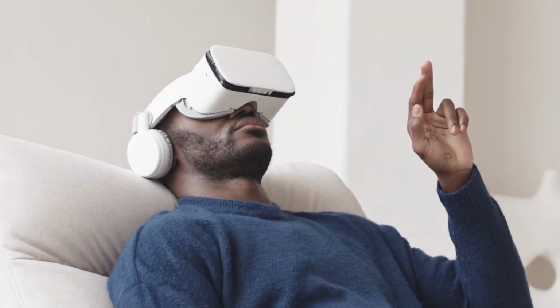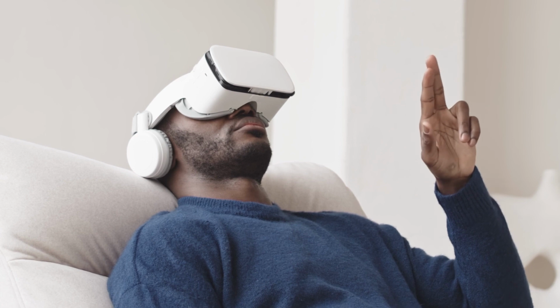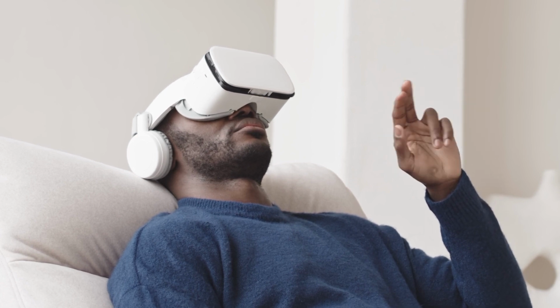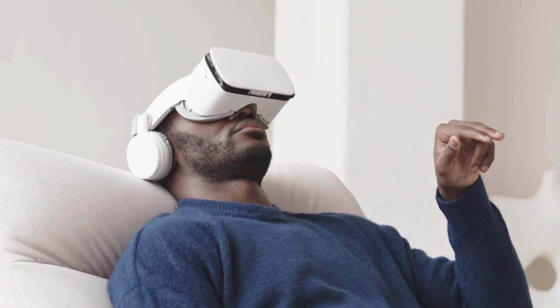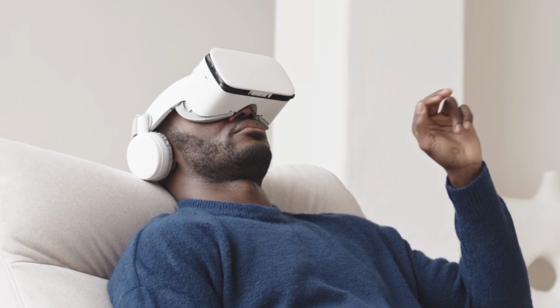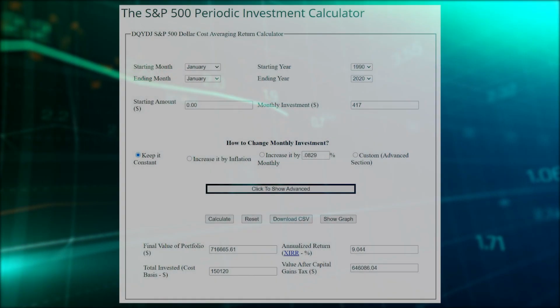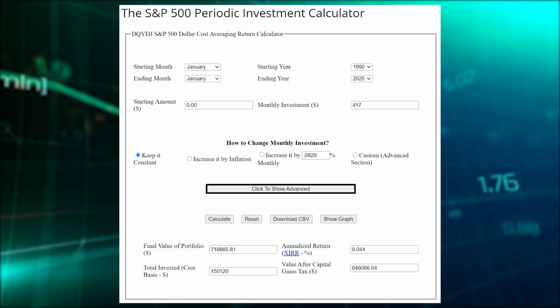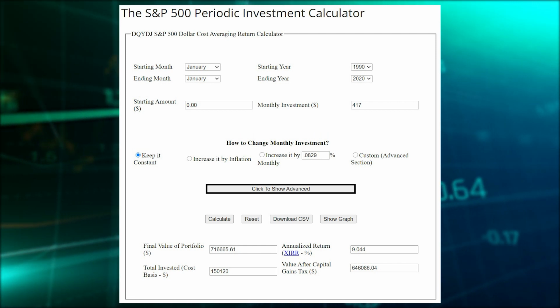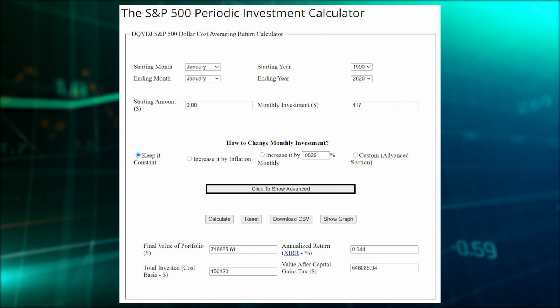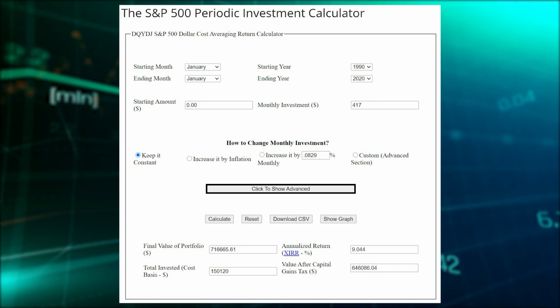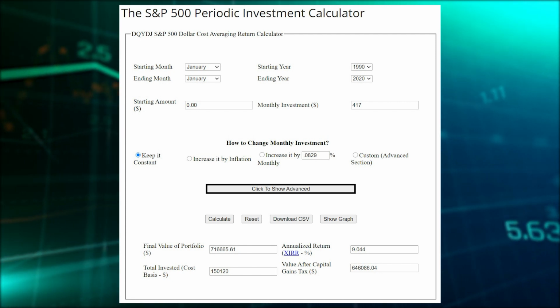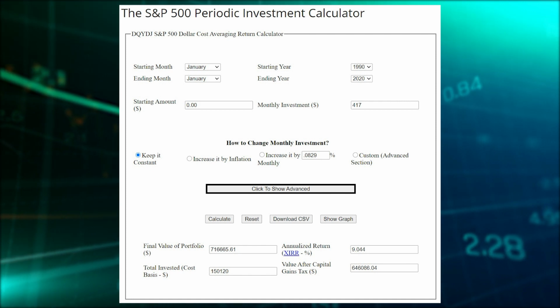The last thing I want to show you in this video is how to automate your purchases on a schedule. But before we do that, let's go over some figures to see what you can expect out of this investment strategy. Based on this example of investing $5,000 yearly, this investment calculator will calculate previous market performance and give you an idea of what to expect based off historical data. I will leave a link under the description of this video for the calculator for you to test your own figures and reference at any time.